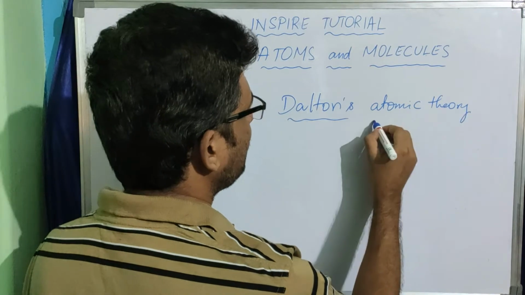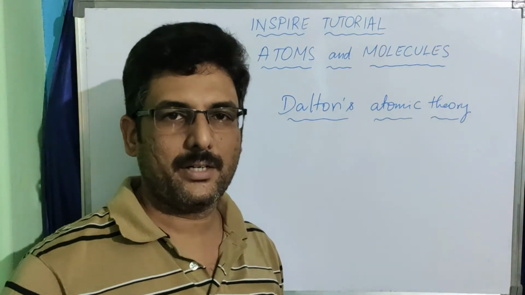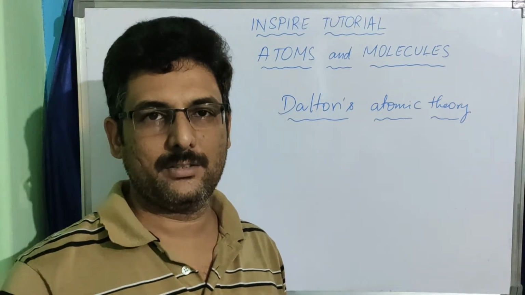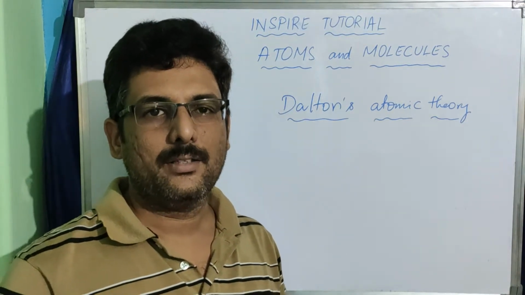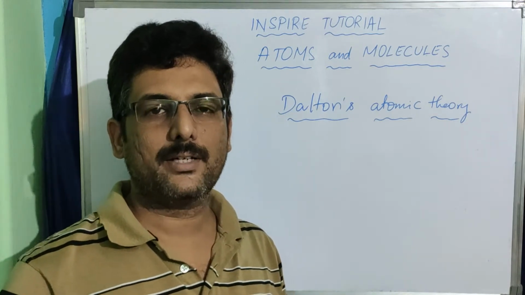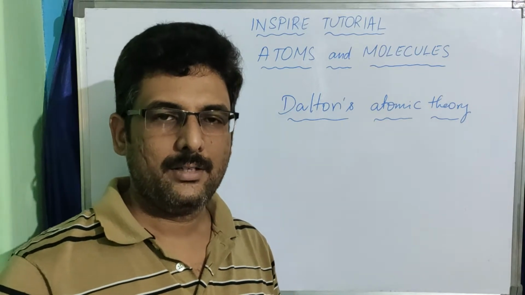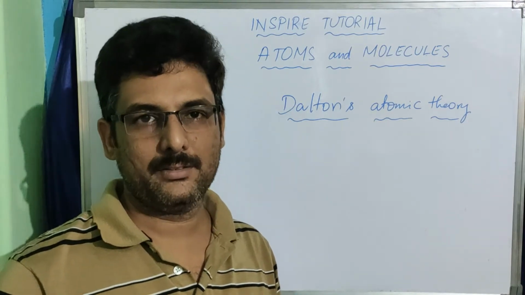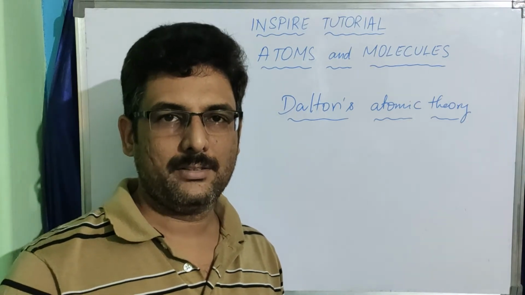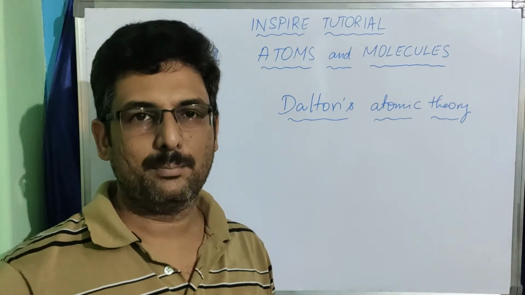According to this theory, an atom is the smallest particle of a substance and it cannot be divided further, and the atoms of a particular element have a characteristic atomic mass, and the atoms of an element combine with another element in simple whole number ratio to form a compound.